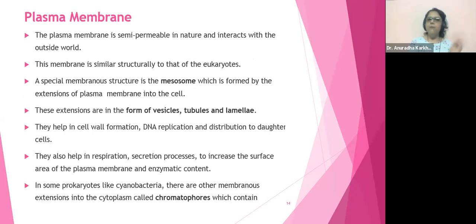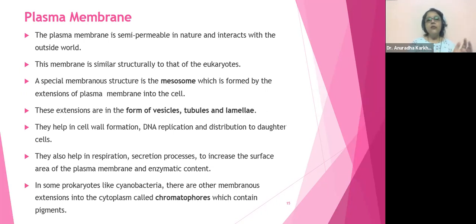Yes. Then plasma membrane, as I said, it's going to be having folds, which are going to be called the mesosomes, which are going to be exclusively present in prokaryotes again. And we also saw that the plasma membrane is going to be semi-permeable. I had talked about the 4 permeabilities: freely permeable, impermeable, semi-permeable, selectively permeable, right? So we had talked about them as well.